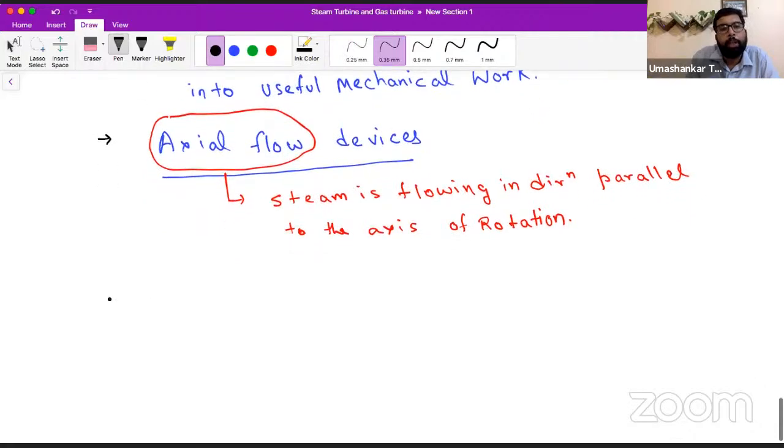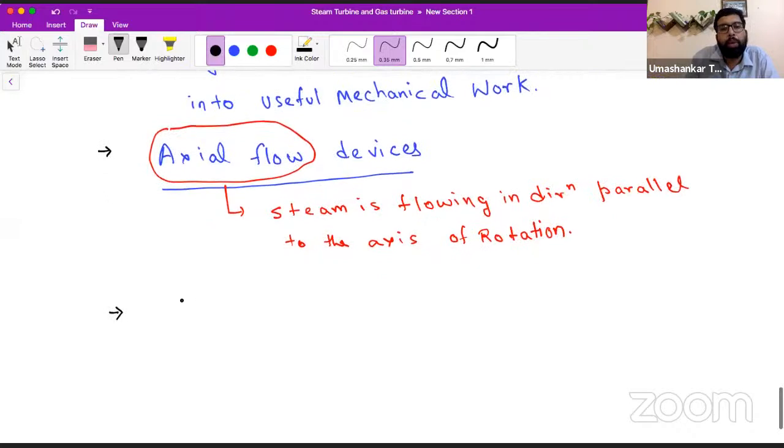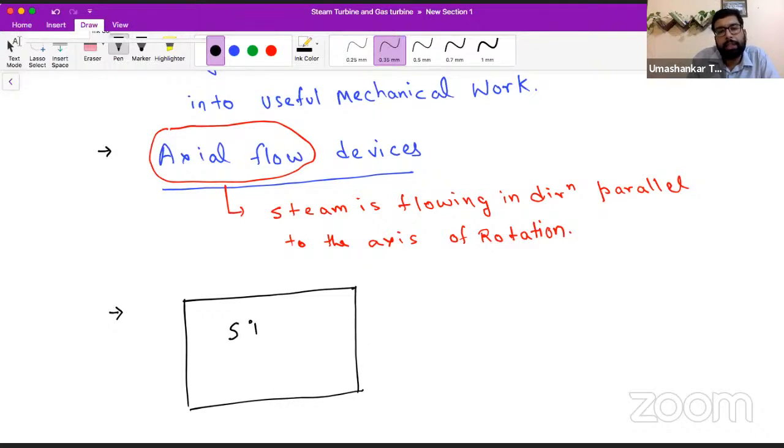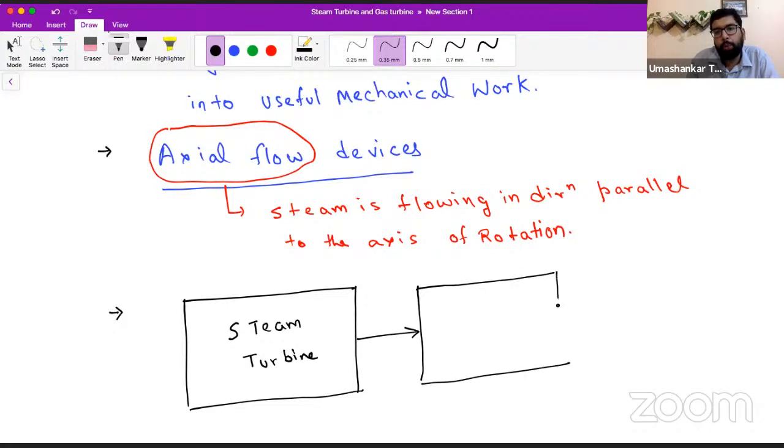Now what else? As I said, we are going to unfold this steam turbine. Till now, what we knew was that this is a steam turbine. Now we have to understand what is happening inside it. So let me unfold it to some extent.